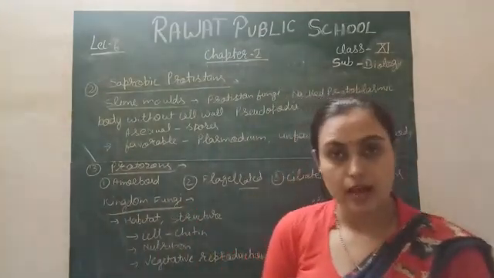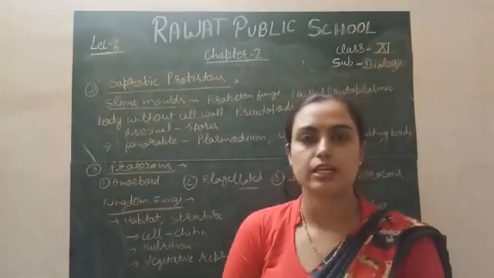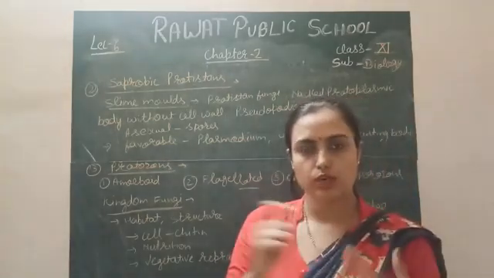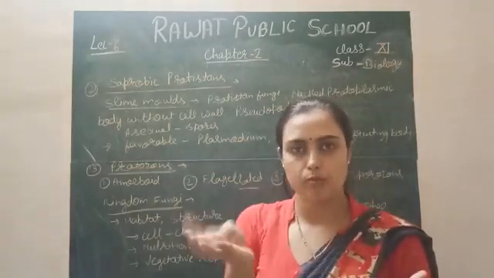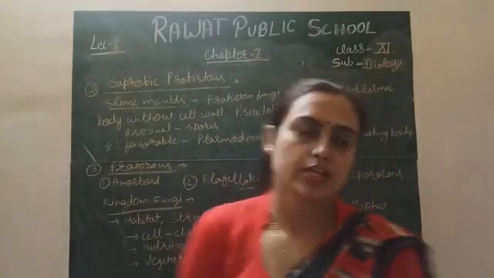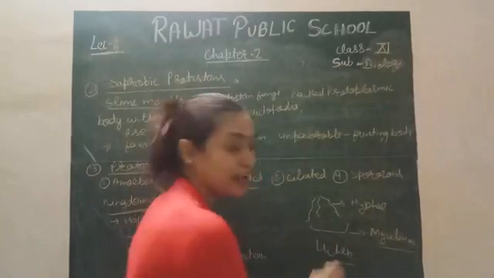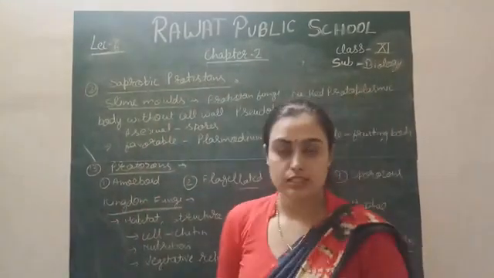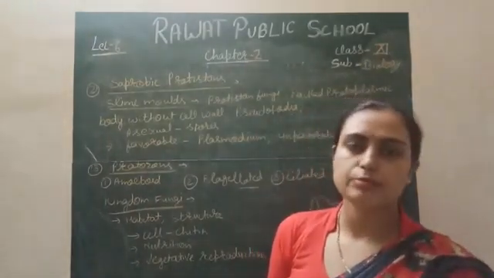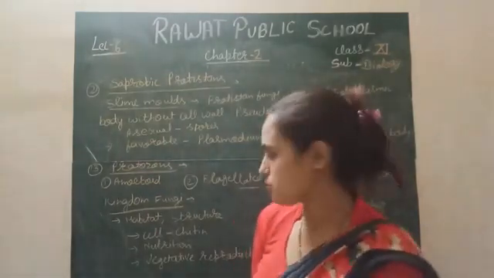And because algae have a pigment, they can synthesize food with the help of these materials and give the synthesized food to the mycorrhiza. In this way they are both associated with each other and make a structure called lichen. Lichen is the association of mycorrhiza and green algae. So they show symbiotic association as well, and they are saprophytic obviously because they are fungus. It means they feed on dead organic substances.